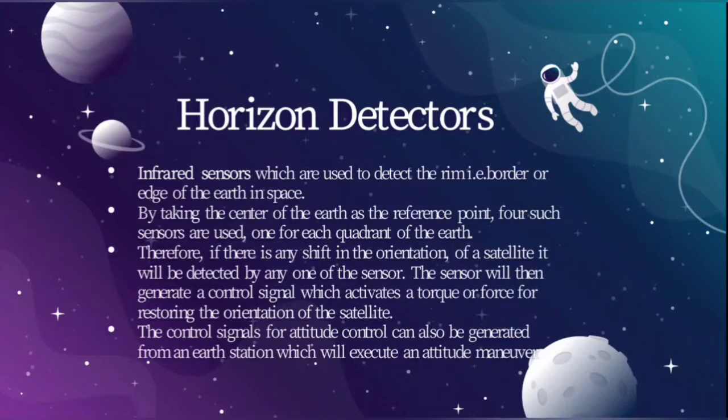Therefore, if there is any shift in the orientation of a satellite, it will be detected by at least one of the sensors. Then the sensor will generate a control signal which activates a torque or force for restoring the orientation of the satellite. The control signals for attitude control can also be generated from an earth station which will execute an attitude maneuver.